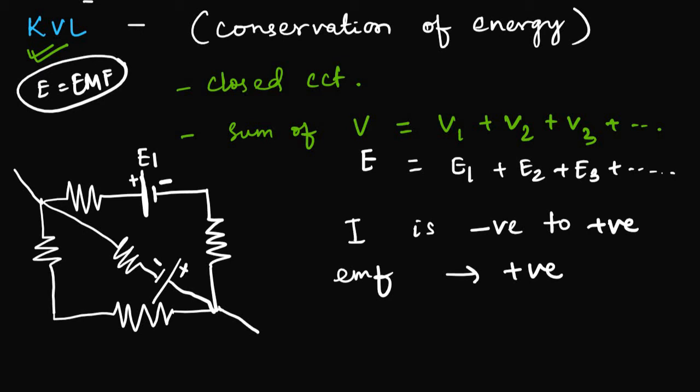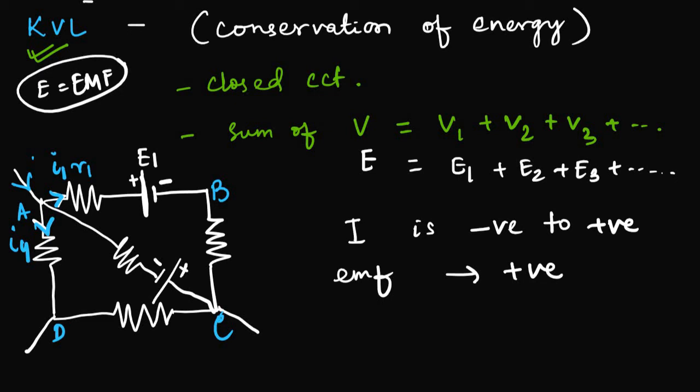Now I should name it so that it will be easier for you. This is R1. The current is entering from here, and I am giving names A, B, C, D so that I can refer to them afterwards if I want. So this is another mesh. The current is entering from A, then it is getting divided into two parts. One is I1 and the AD arm is getting I4. You can see the direction of the current.